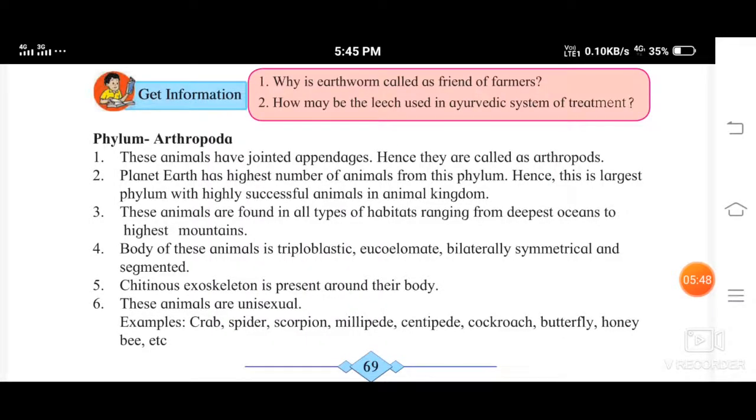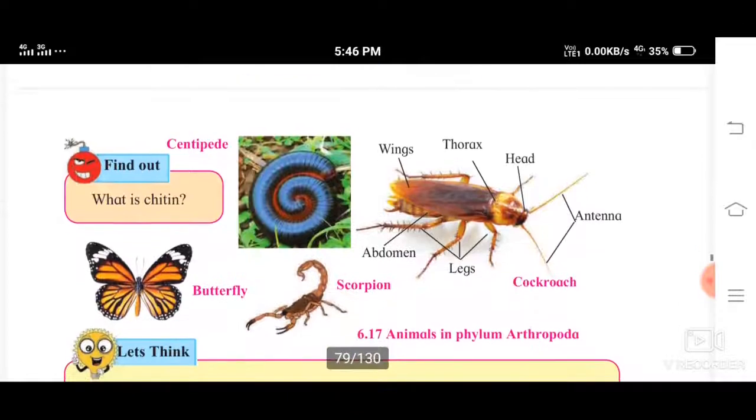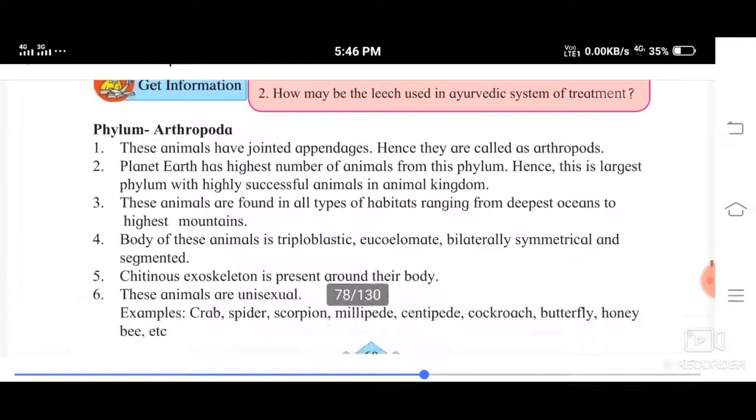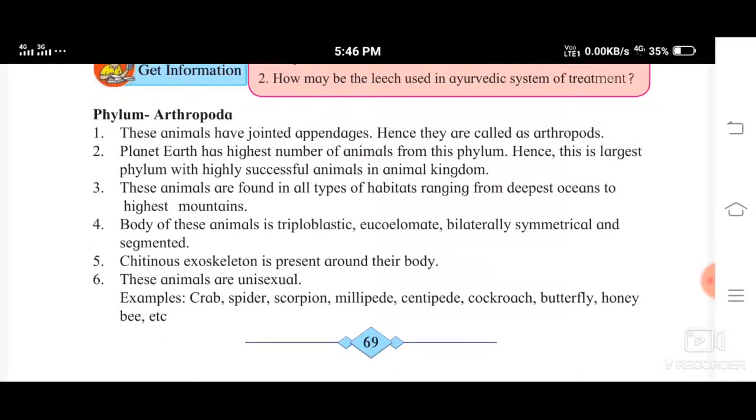Okay, now let us proceed with phylum Arthropoda. These animals have jointed appendages, hence they are called arthropods. So these animals have jointed appendages. Okay, this is a unique feature. Planet Earth has the highest number of animals from this phylum. Hence, this is the largest phylum with highly successful animals in the animal kingdom. So the largest number of animals are from this phylum.